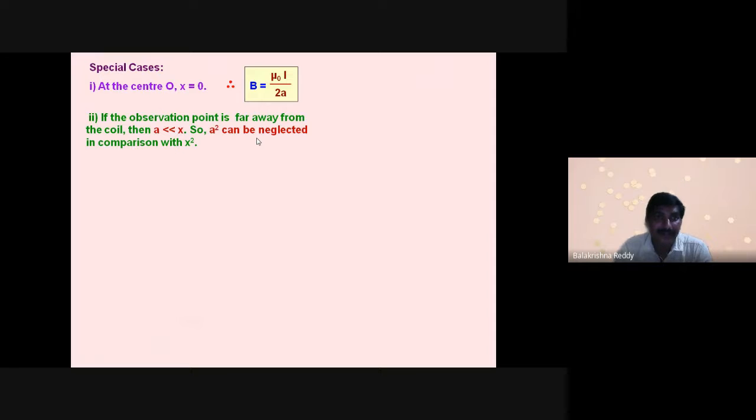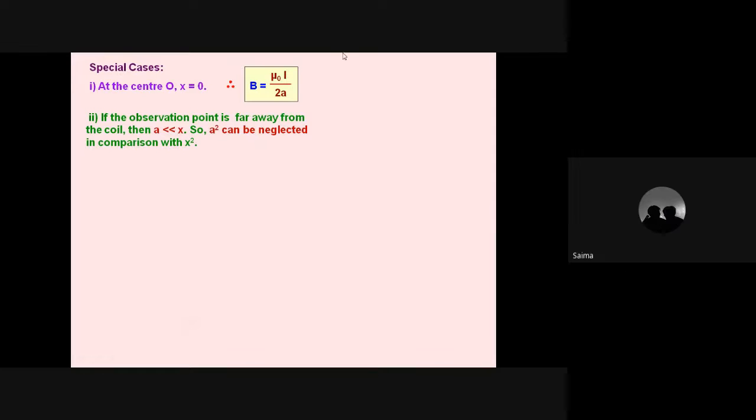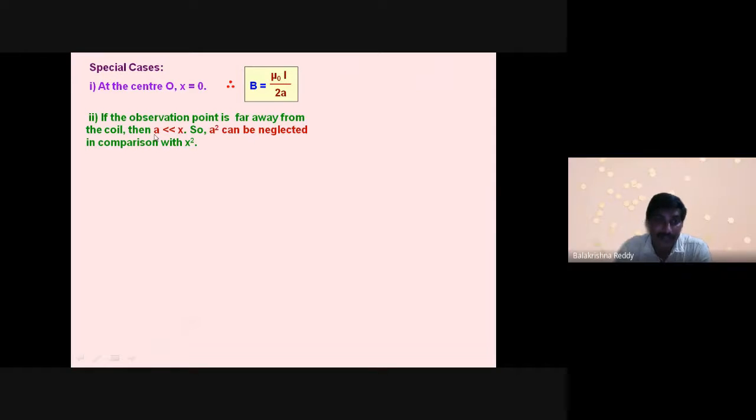The second thing: if the observation point is far away from the coil, then a is less than x. What do you mean by a less than x?